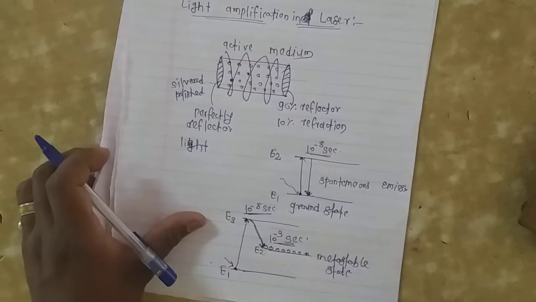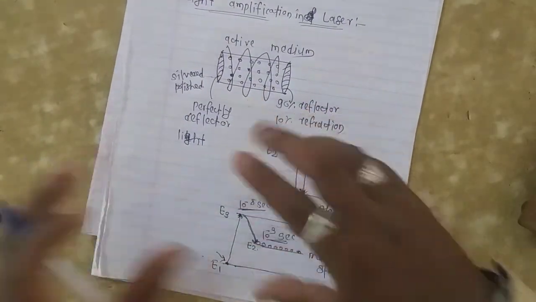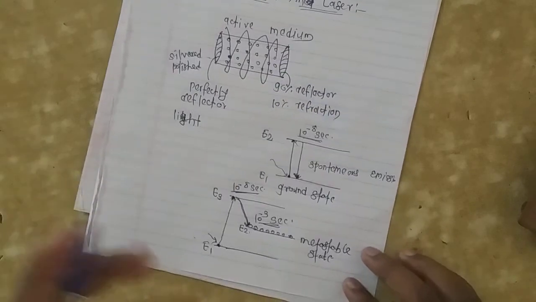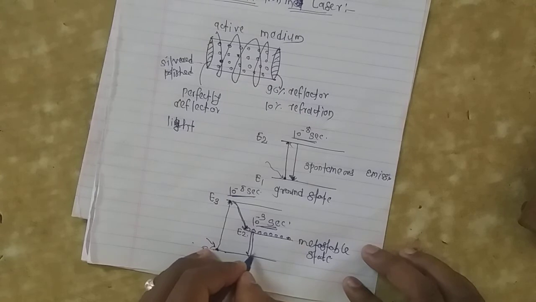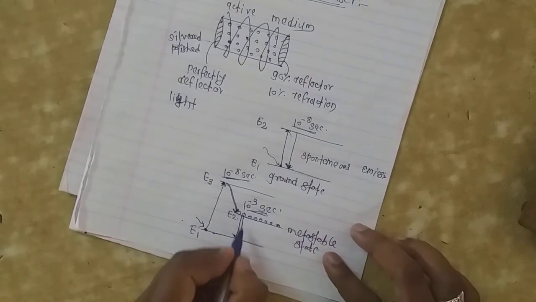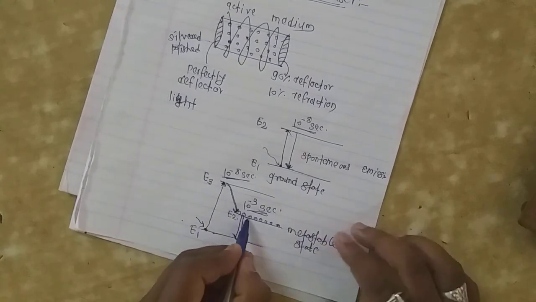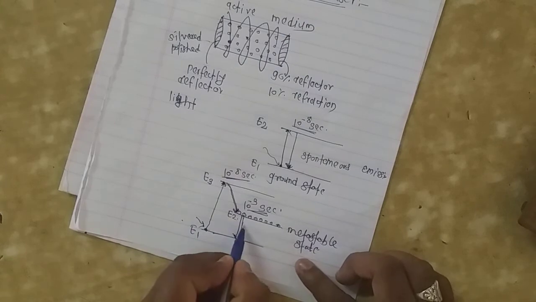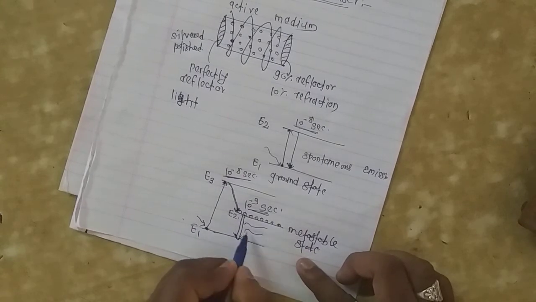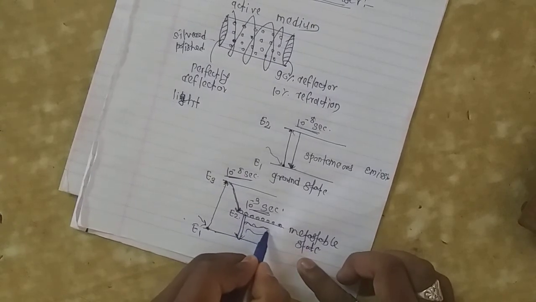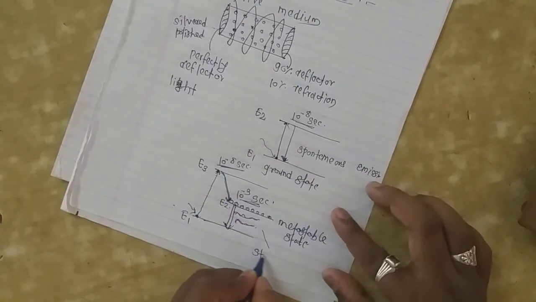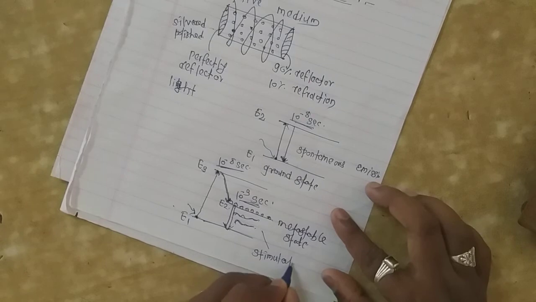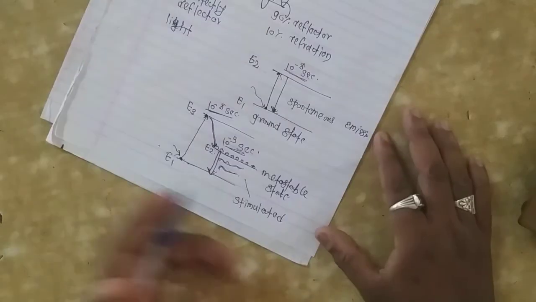Then, as we continuously pump, the atom goes back to the ground state, and it emits energy by stimulated emission.